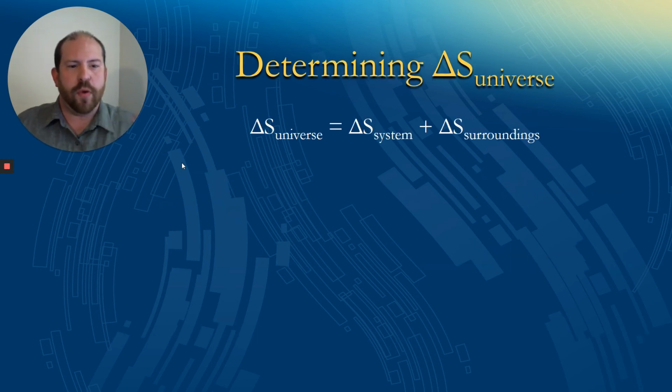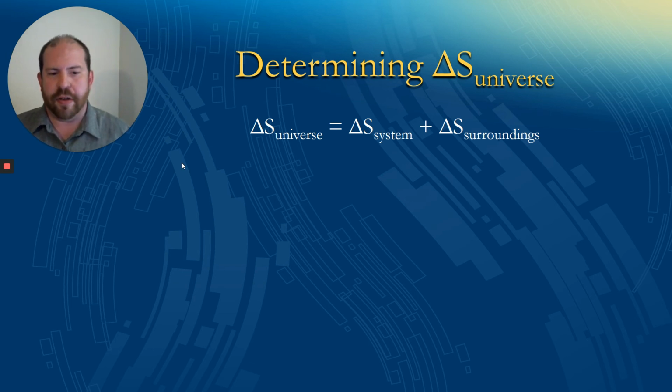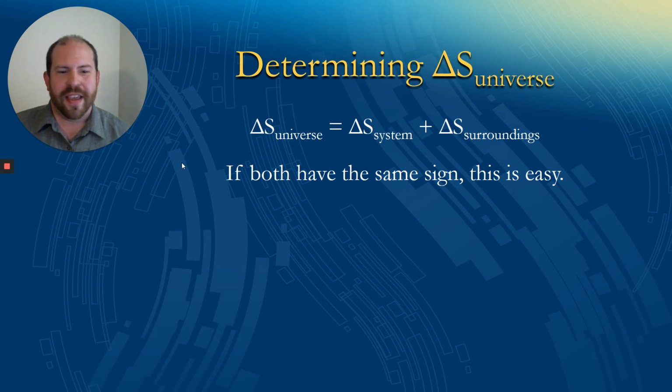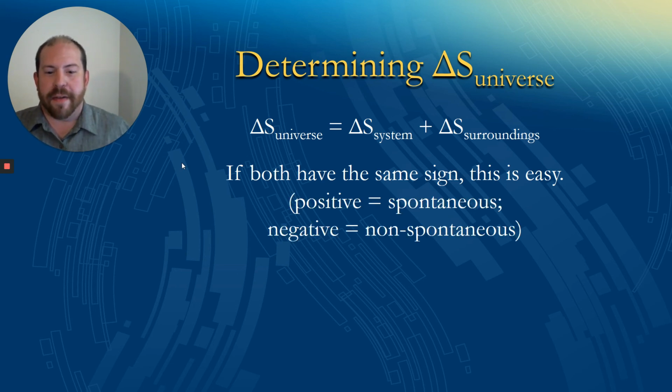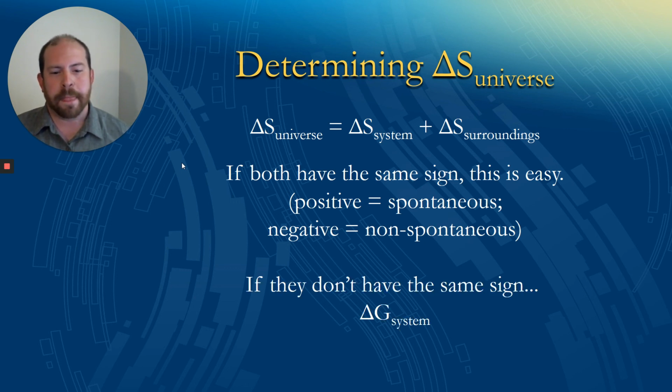So if we want to look at the delta S for the entire universe, we look at the chemicals in the equation to determine the delta S of the system. We look at the energy flow to determine the delta S of the surroundings. And if they both happen to have the same sign, this is really easy. If they're both positive, we know that the entropy of the universe is increasing and we're dealing with a spontaneous process. If both of them are negative, then the entropy of the universe is decreasing, and we're going to be describing a process that's not spontaneous. It wouldn't happen as written.